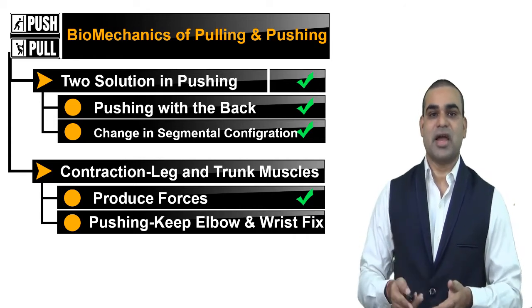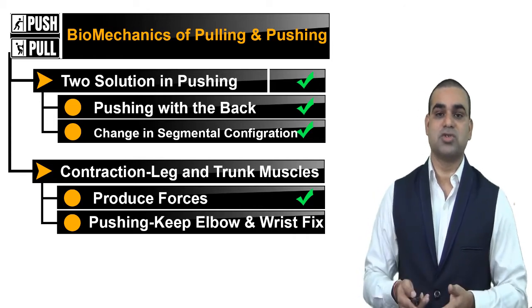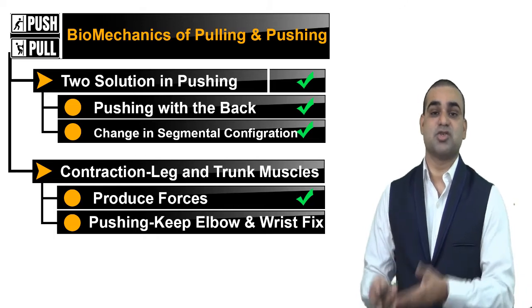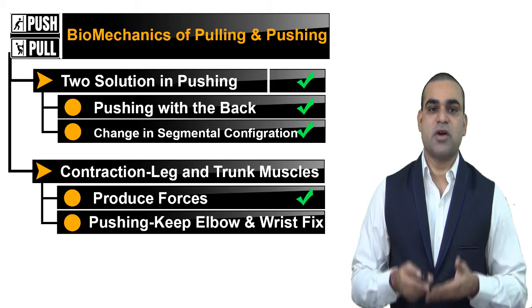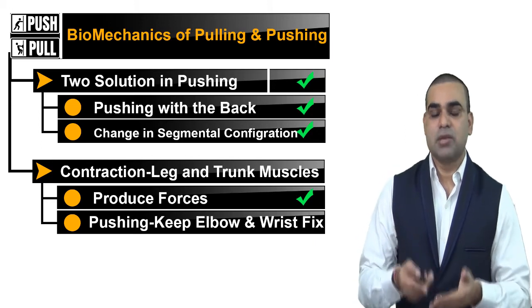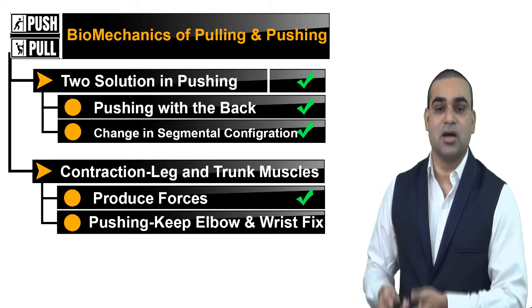The contraction of the leg and trunk muscles produces force at the shoulder joint that is transmitted to the cart by the arms. And at the time of pushing, you have to keep the elbow and the wrist at a fixed angle.